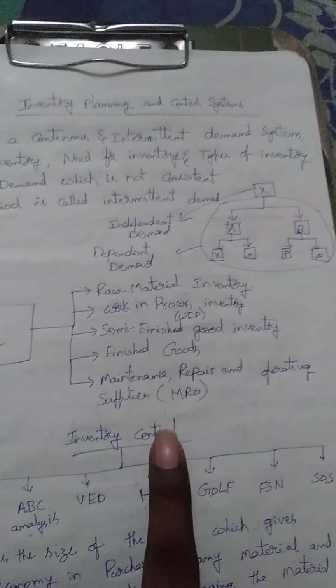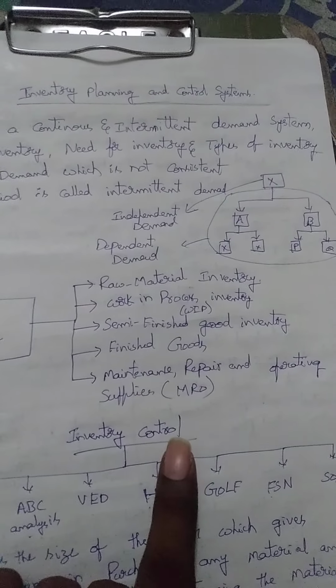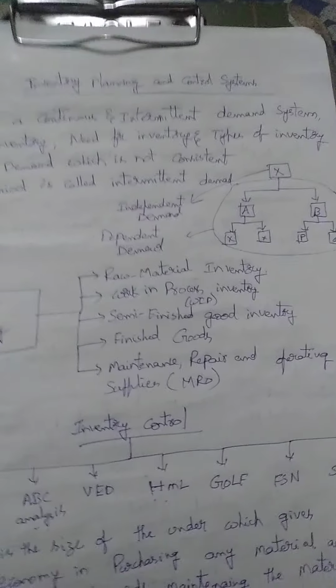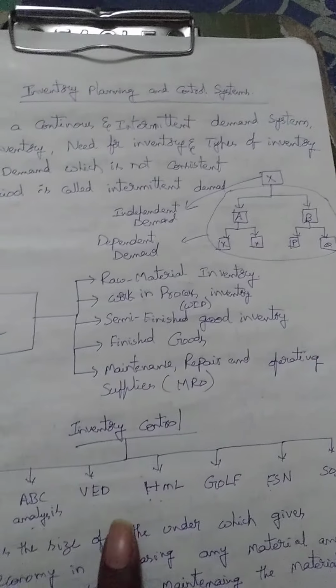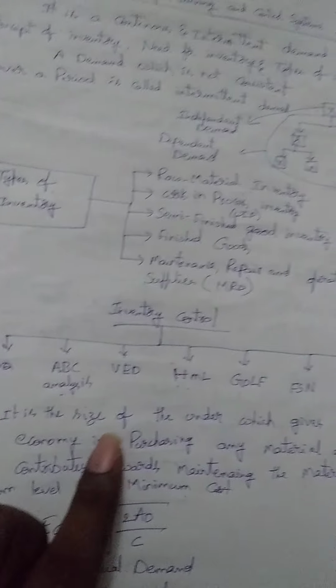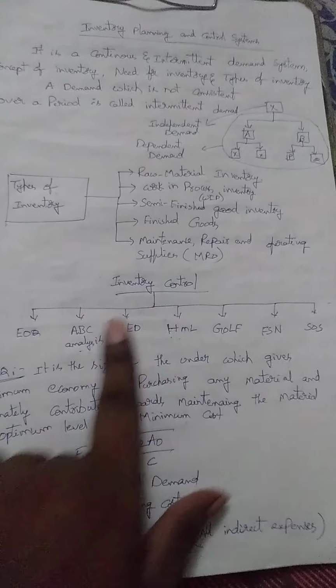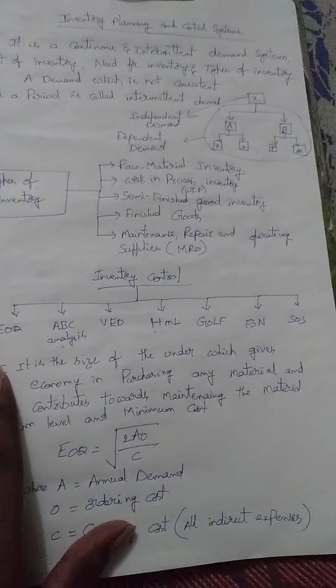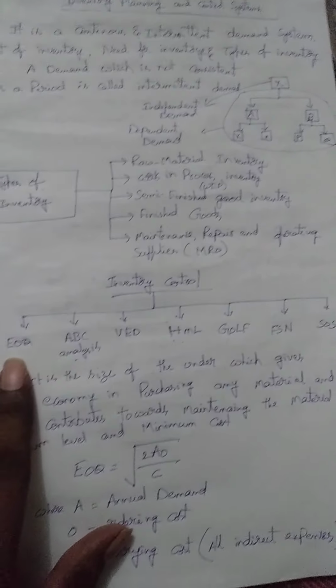So one particular example should cover our overall inventory planning and control types. Every particular type has its own importance. So basically we would like to concentrate on these inventory control types. In inventory control types there are 7 categories. First one is EOQ.